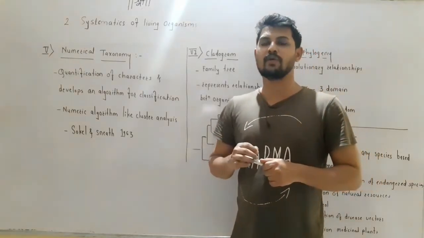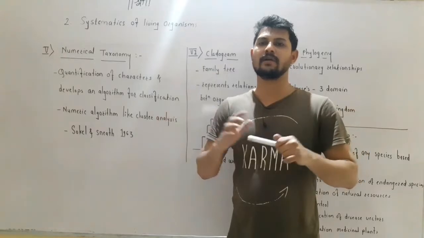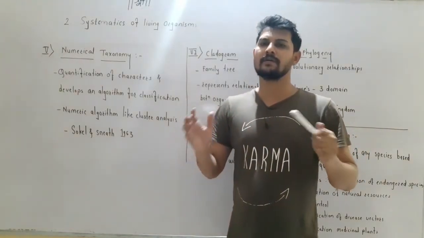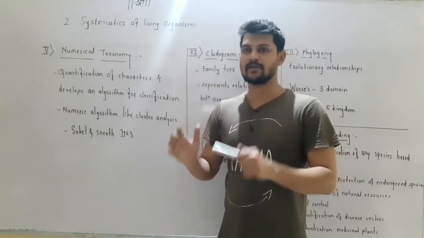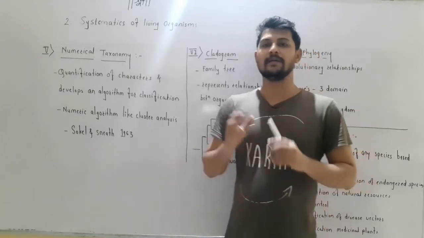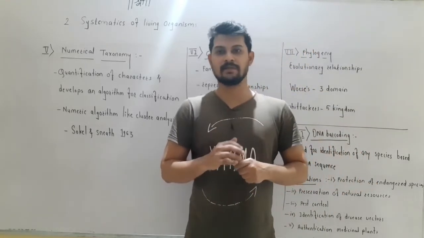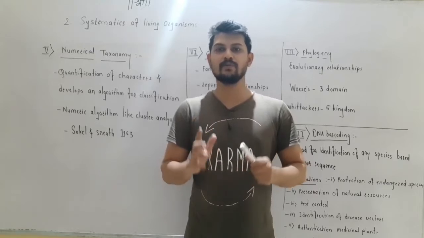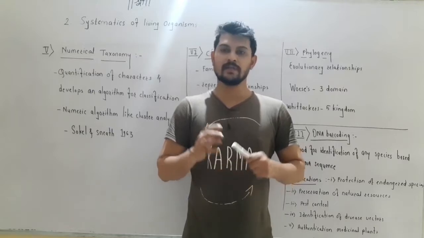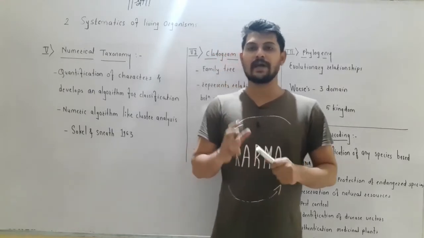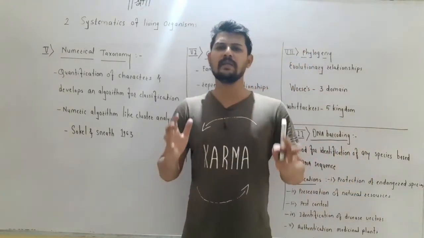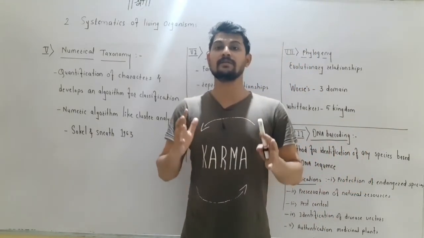In numerical taxonomy, various characteristics are considered at a time, means the various easily observable characteristics are considered at a time. Each characteristic is given equal weightage and data is collected for each characteristic. This data is processed by using computers, means by using software on the computers. The data is processed, each characteristic is given equal weightage, and many easily observable characteristics are considered at a time.